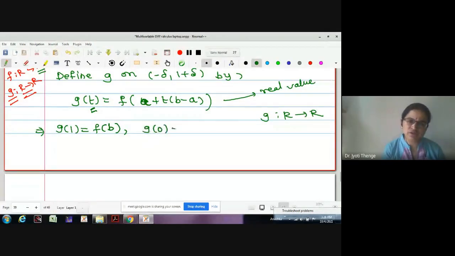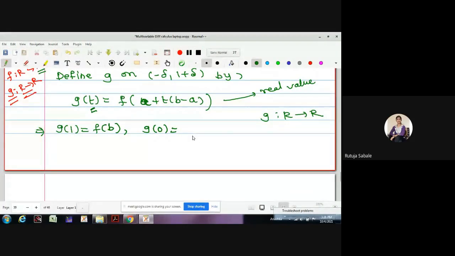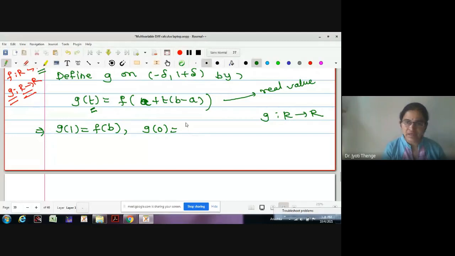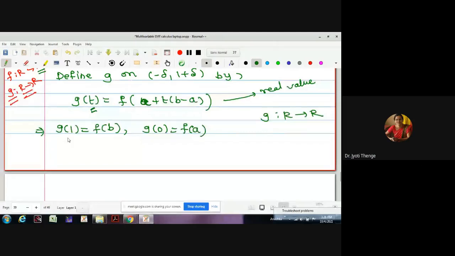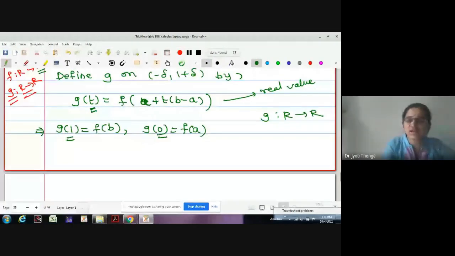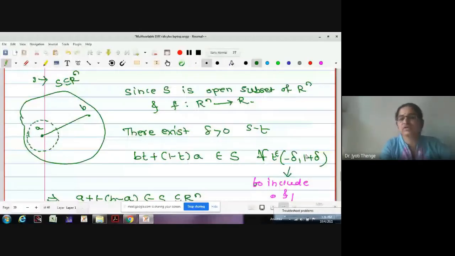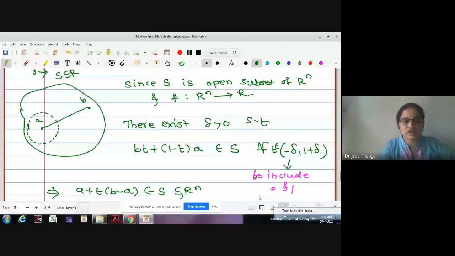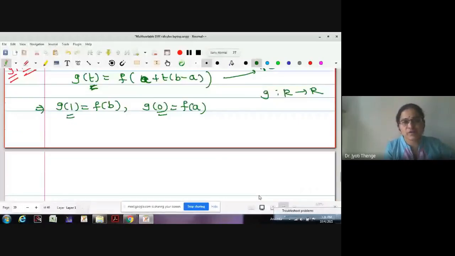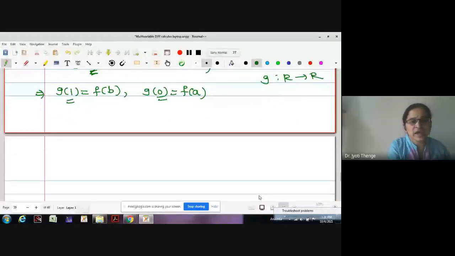What about G of 0? It is f of A. And in order to take these G1 and G0 values, we have taken the range of t to be minus delta to 1 plus delta, so that it includes 0 and 1. Is it okay? Now G of 1 is f of B, G of 0 is f of A.